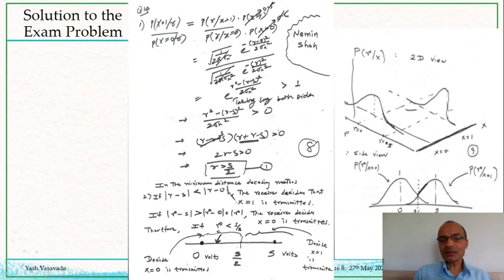And so that is the decision boundary, and it becomes the same as the minimum distance decoder.